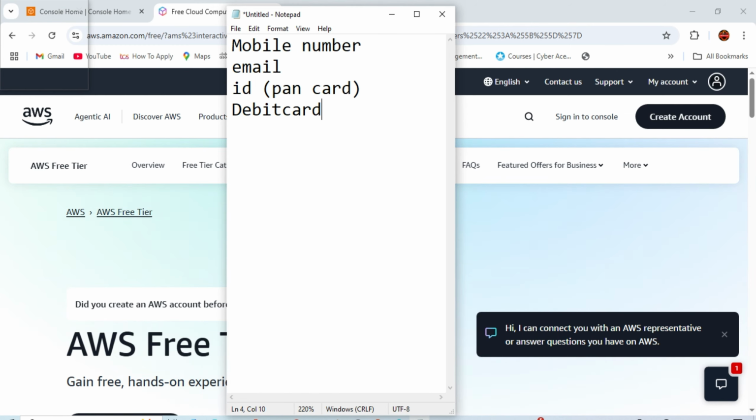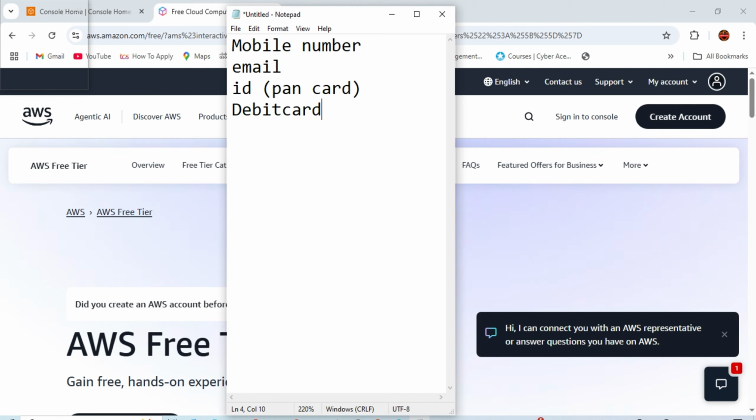Some users also reported to me that they already have an account, they already provided their PAN card, debit card and everything, and now they don't have anything else. In this case, what I'll recommend is to use the mobile number, email ID, and debit card of any one of your family members. And the name we can provide anything, that is not an issue. If you have already created an account with your details and you don't have any new details, try to use your family member's. This will solve your issue.